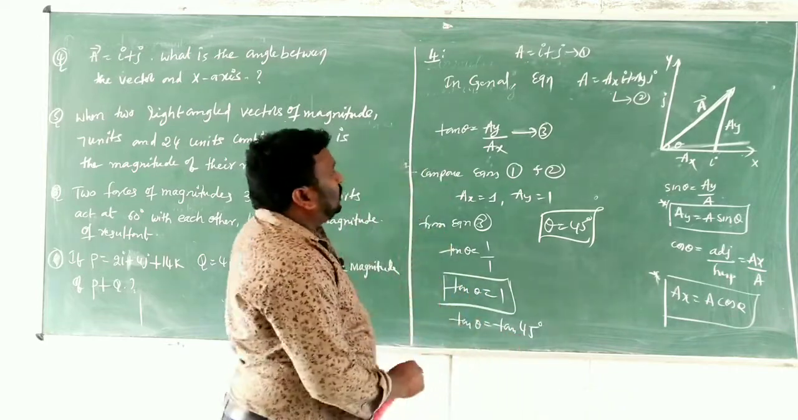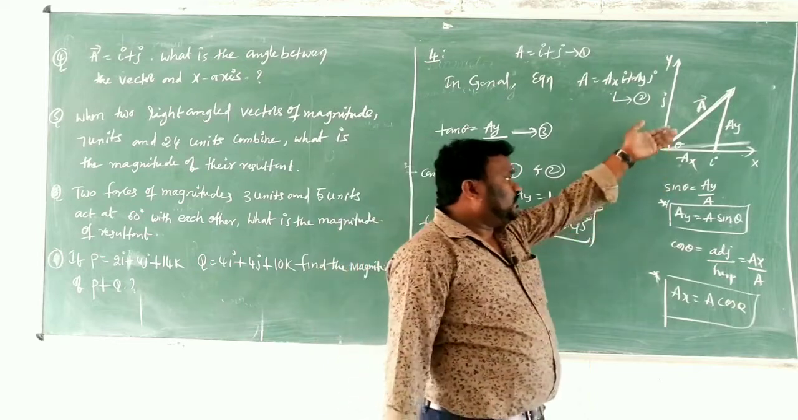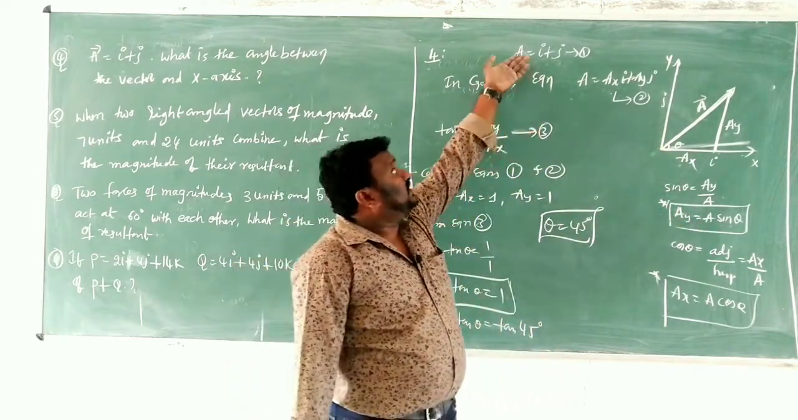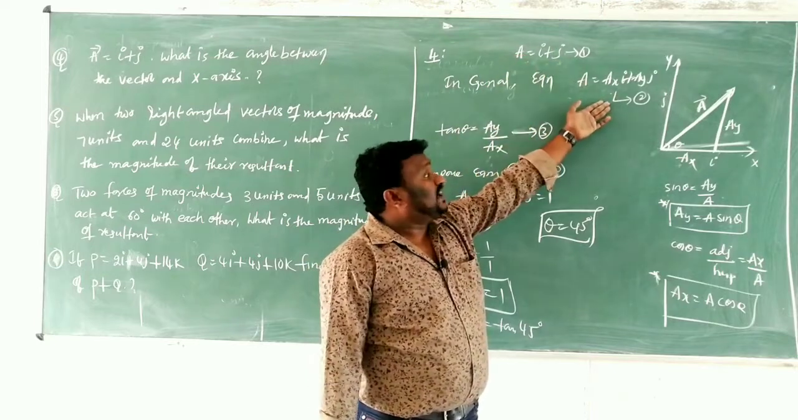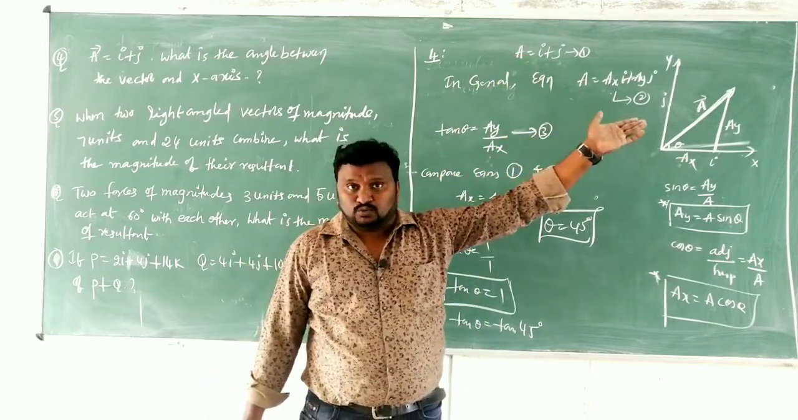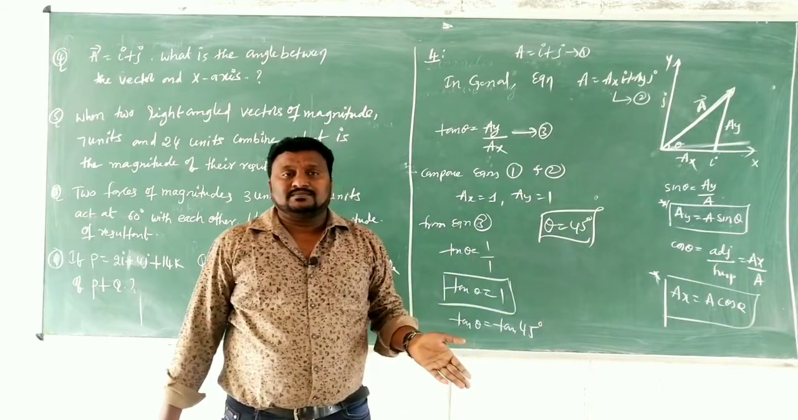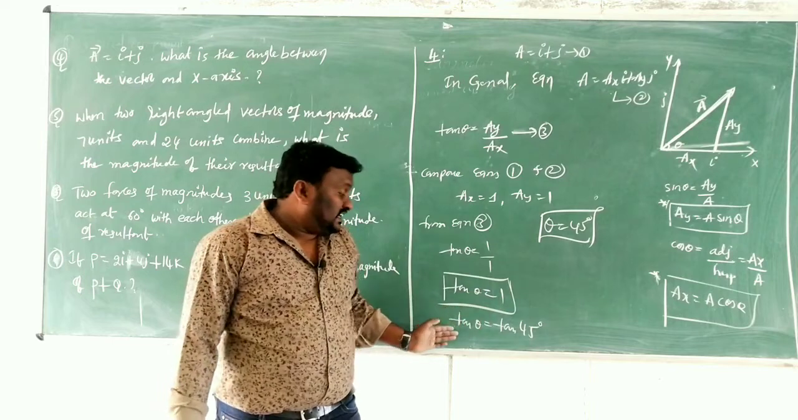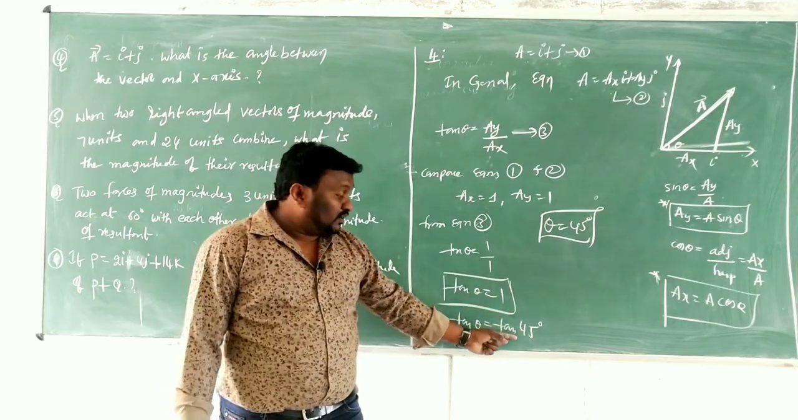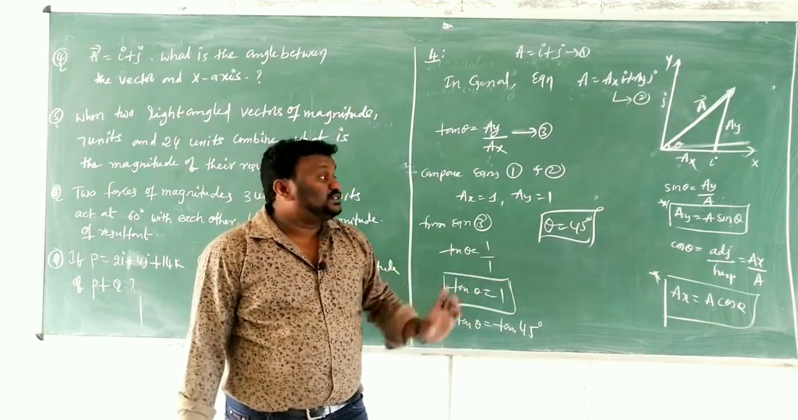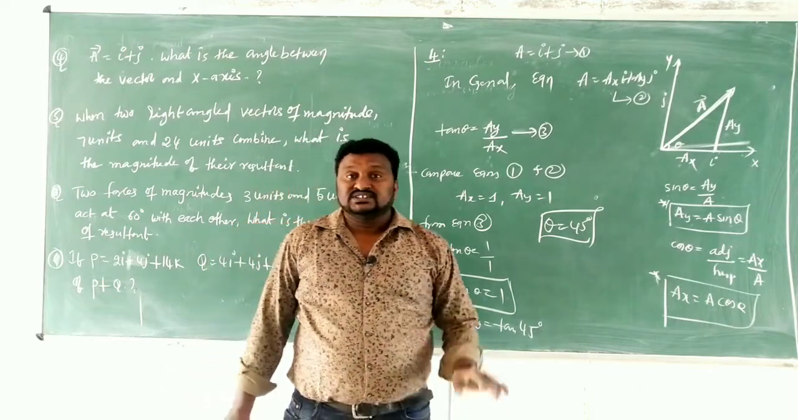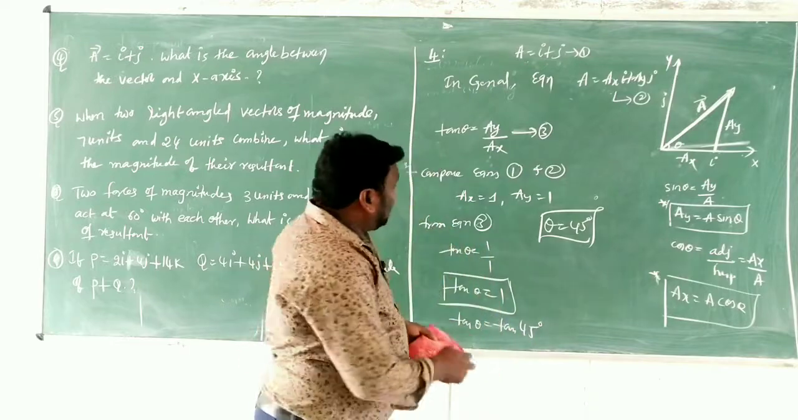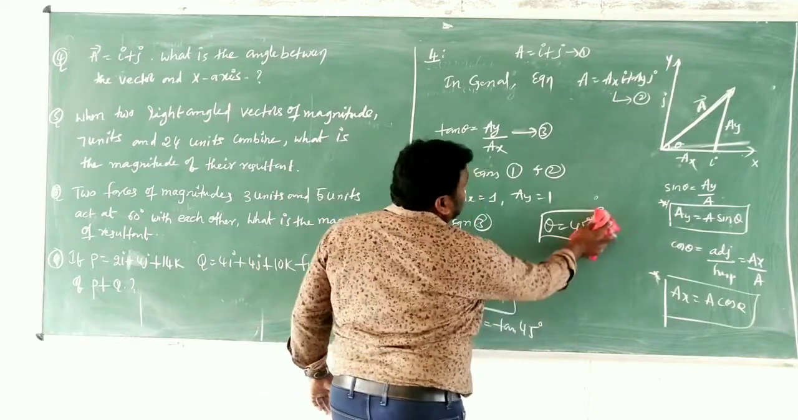Okay, children. Very simple. According to the relation of vectors, we will write tan theta is equal to ay by ax. If you compare these two equations, what do you get? Ax value is 1 and ay value is 1. Then tan theta is equal to 1 by 1, tan theta is equal to 1, and tan theta is equal to tan 45 because tan 45 is equal to 1. Therefore, theta is equal to 45 degrees. So this is one type of answer you have to write. Otherwise, you can go for another one also.